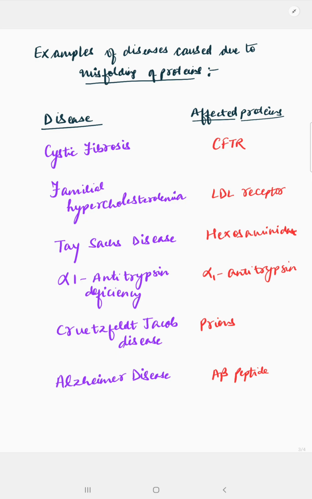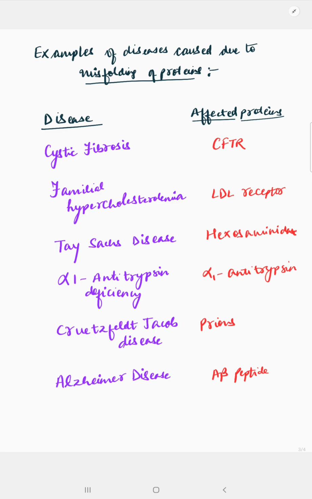Then Tay-Sachs disease, in which the hexosaminidase beta subunit is affected. Due to lack of this lysosomal enzyme, there is increased storage of GM2 gangliosides in the neuron.